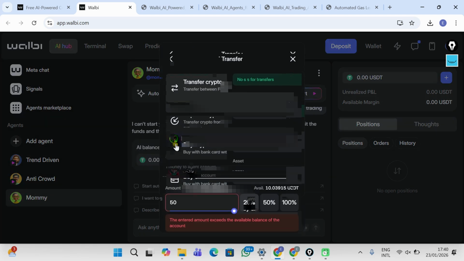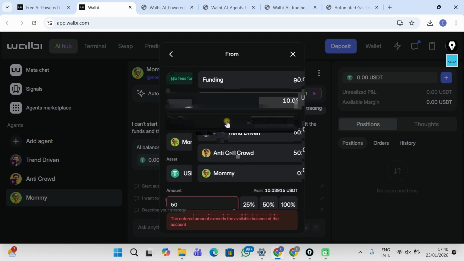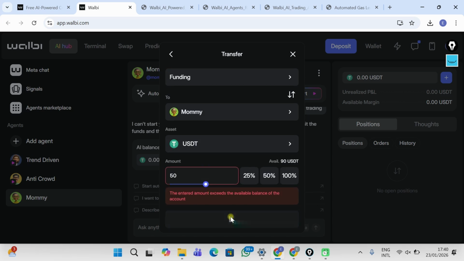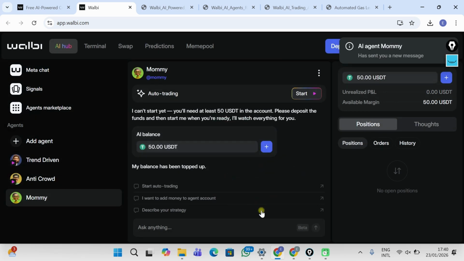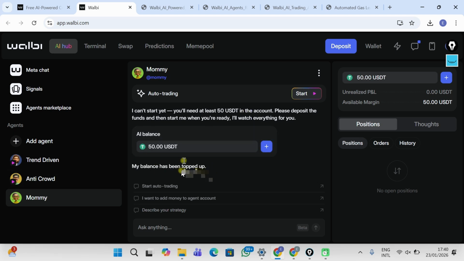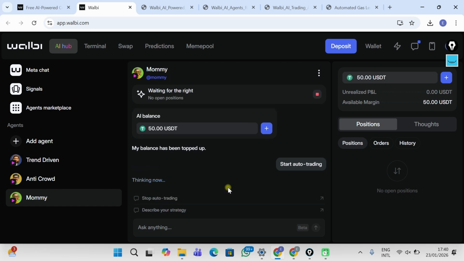Let's do this from funding to mommy, 50 USD. Okay. So you can see I just got a message that the balance has been topped up. So start auto trading. Okay, so now I have these three guys working for me.